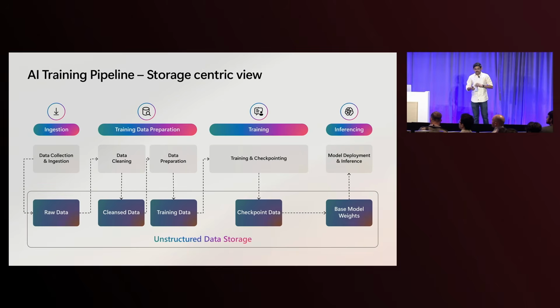Let's look at how a common training pipeline looks for AI workloads. For most of the AI tools, their unique capabilities start with the secret sauce, which is the data that they bring, and the data that they are trained on. This means bringing in large volumes of data from different sources, bringing them to one place, which is, in our case, Blob Storage, and then processing that data across multiple steps and arriving at really high quality training data that can then be fed into training jobs.